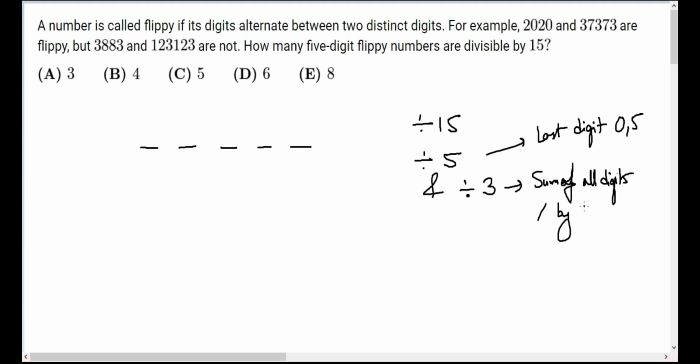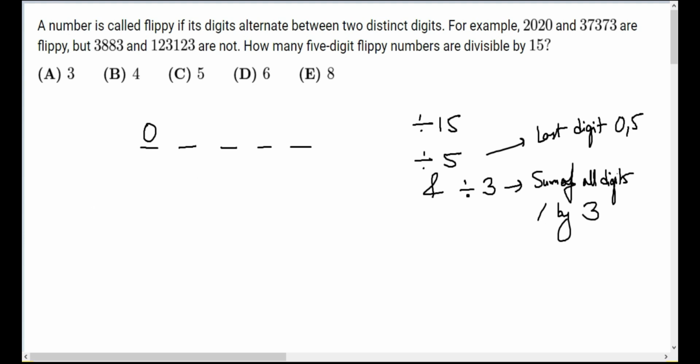Okay. So suppose I put 0 over here, so the last digit is 0. Then the first digit should also be 0, right? Because it's flipping, and this one will also be 0. So if we make an arrangement like that with 0 at the end, it becomes a 4-digit number, right? We want a 5-digit number, so it's not correct.